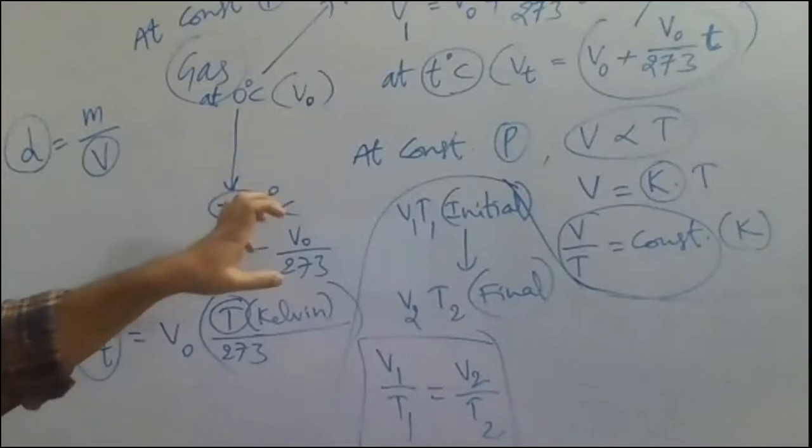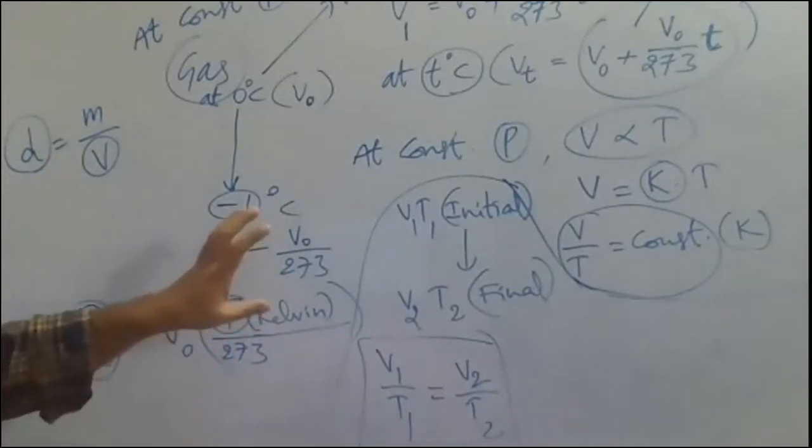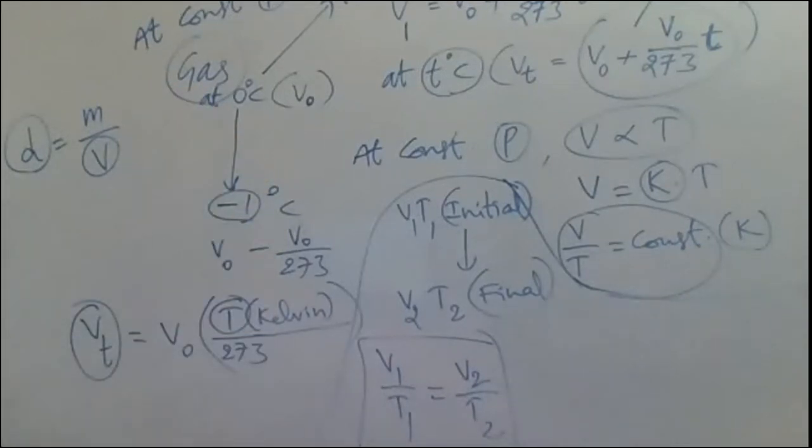Volume of a given mass of gas means that mass is constant. And don't worry about the board. I will take a screenshot of the board and send you everything. First, you try to understand what I am saying.